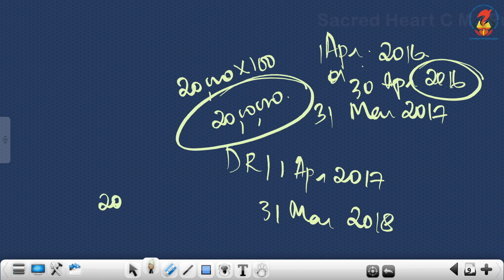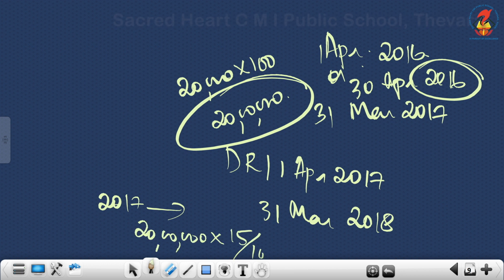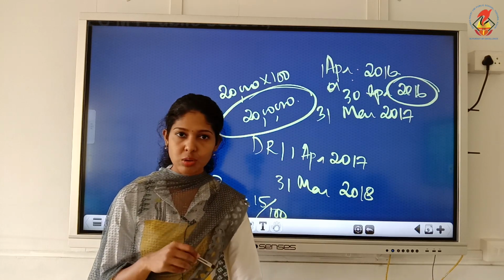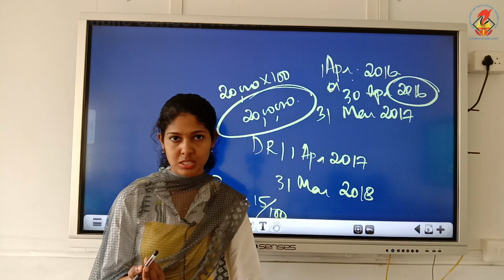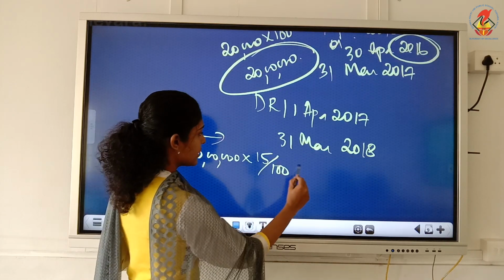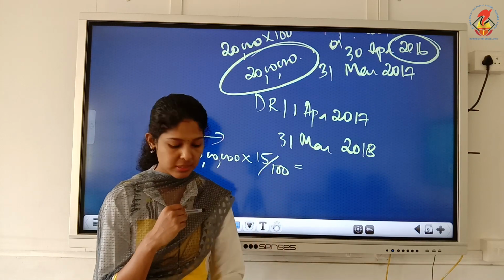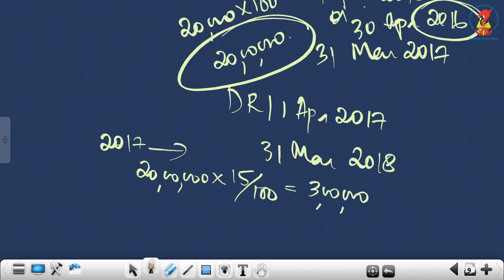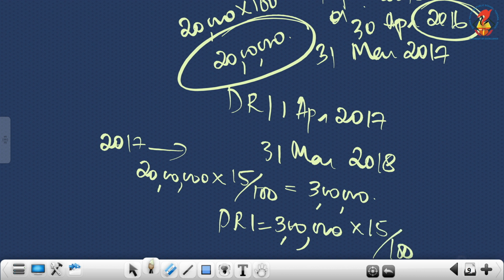Out of this, in 2017, you will be redeeming only 15%. From where did you get 15%? It's given in the question. That is 2017, you are going to redeem 15%. So compute 15% on this 20 lakhs. That is the amount you are redeeming this year. That means amount is 3 lakhs. On this 3 lakhs, DRI will be created. That is, the rule is 15%.